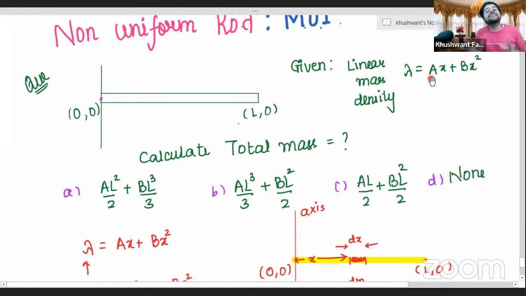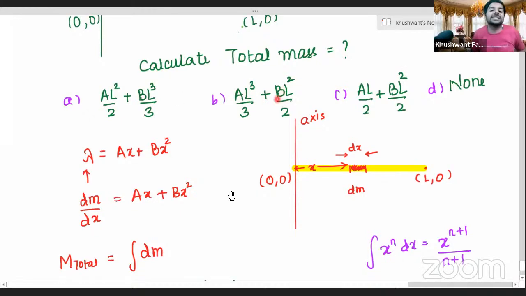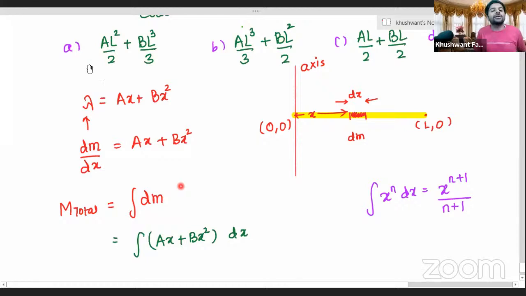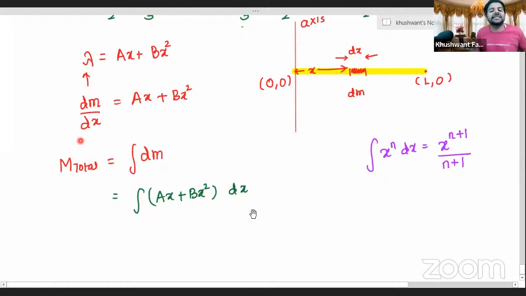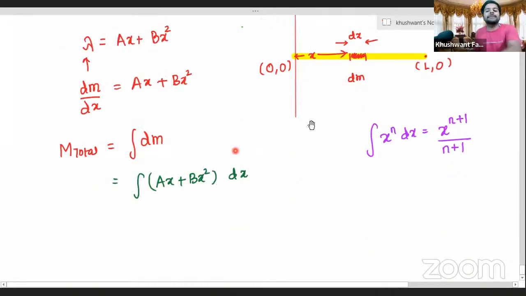Yes, when something is given as a function of space and time, that is in terms of space coordinates or in terms of time, we say that quantity is variable. Here it is very clear that lambda is given as ax plus bx square, meaning there is dependence of linear mass density on x, so it is a variable quantity. Now we are told to calculate the total mass of the substance, and lambda is dm by dx, so we just integrate to get to the final answer. You all know the steps and the formula.